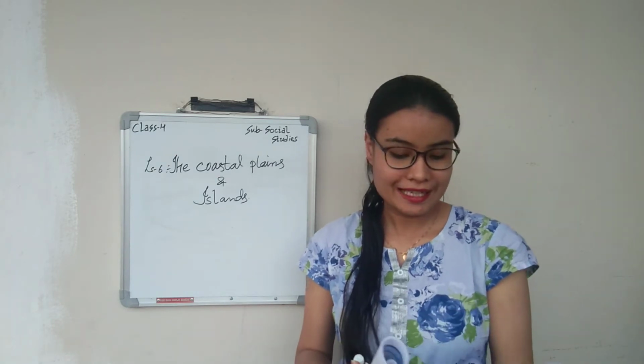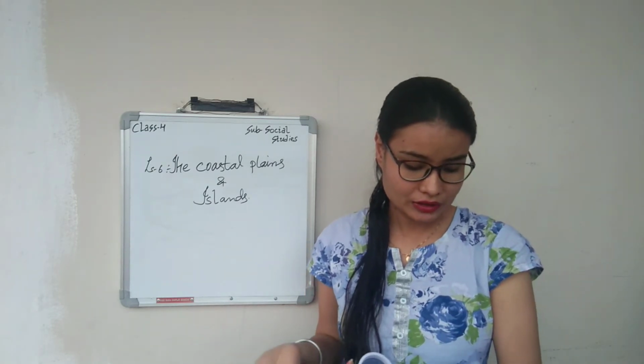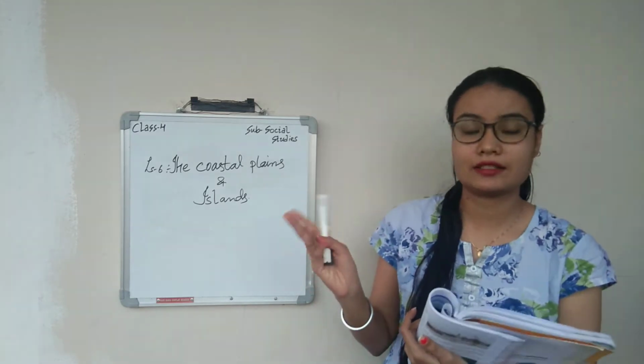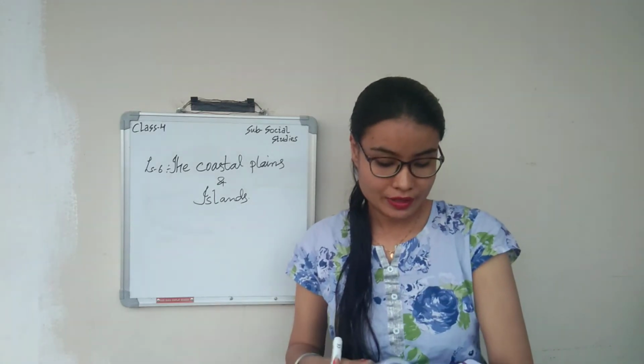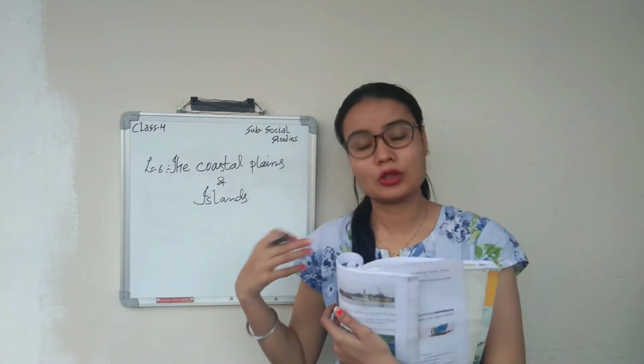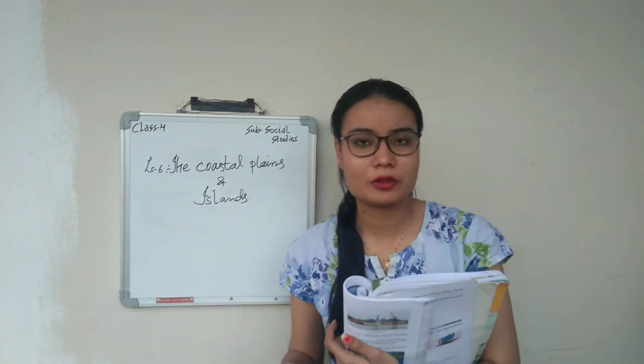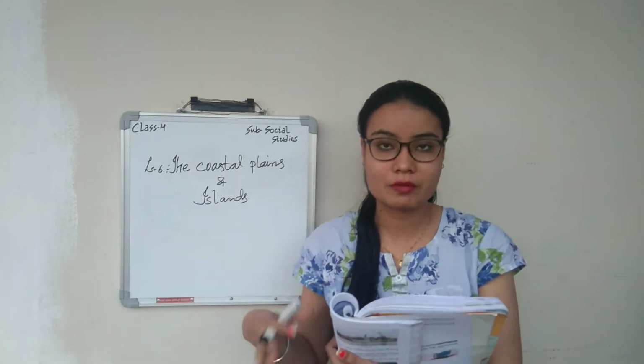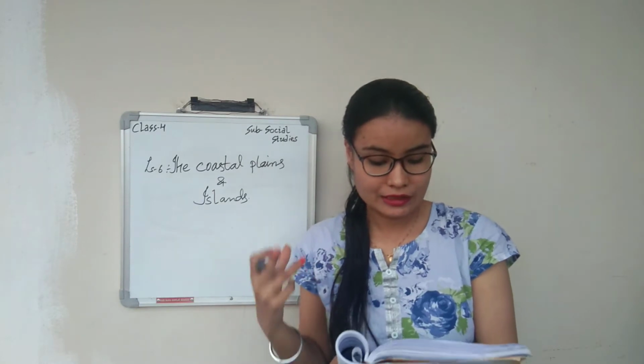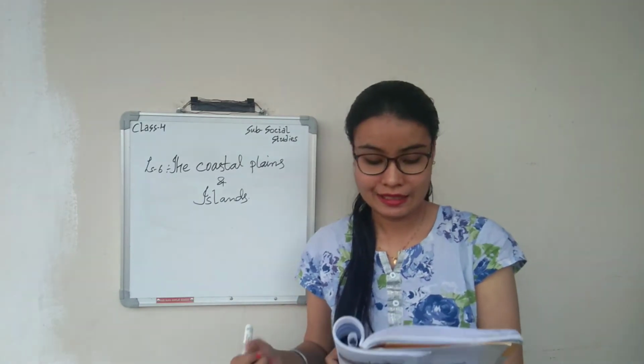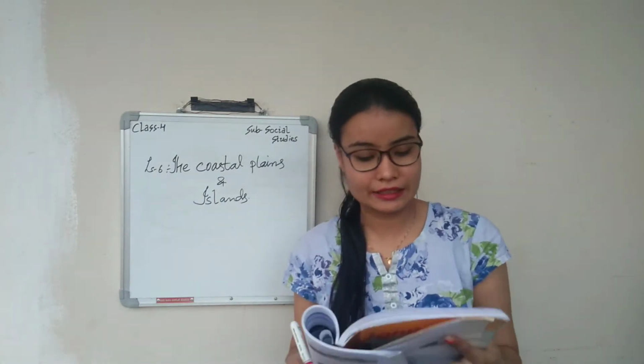The coastal plains and islands. Coastal plains are related with the seas, and islands are where you can find only a little land, and although the land is large, only a few people live over there. So let us discuss broadly in this lesson where the coastal plains are as well as the islands.